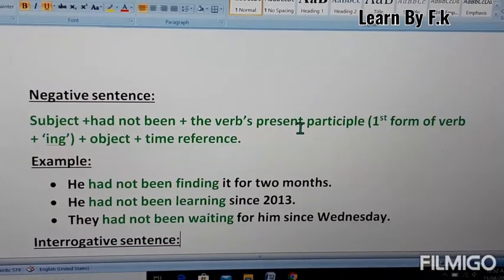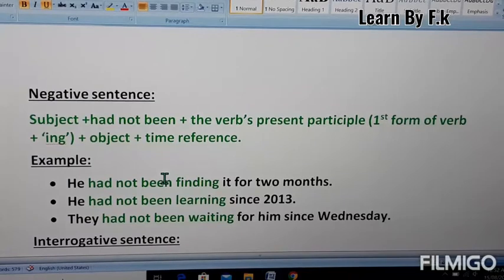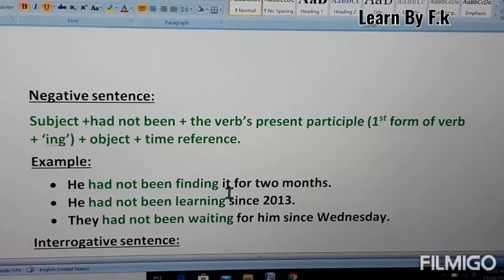Negative sentences. In the negative, you have to use the word not between had been. So simply what happened? You just have to adjust not between had been. Remember it. Put the not in a correct position. He had not been finding it for 2 months.